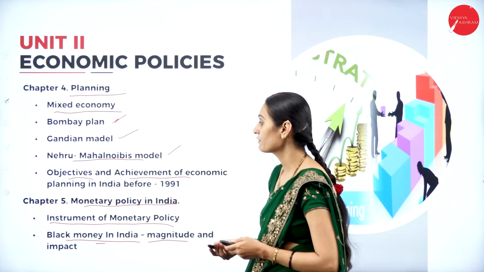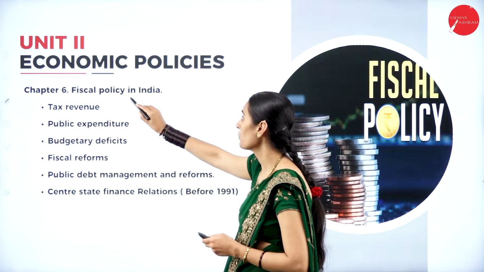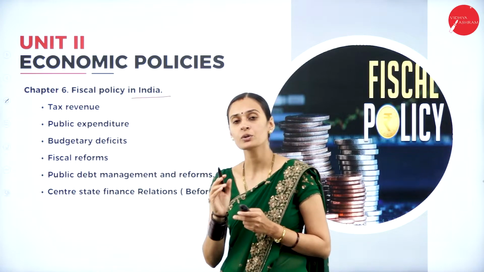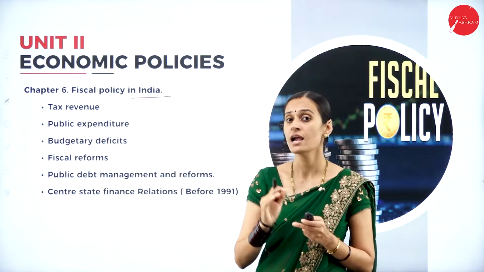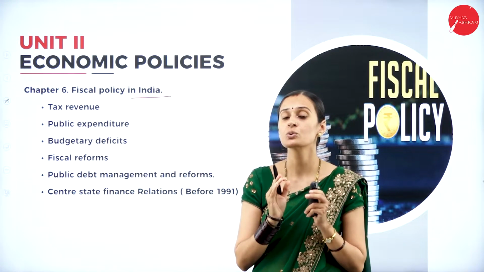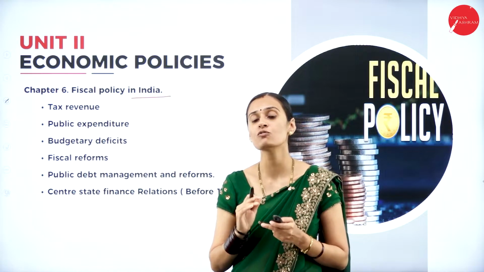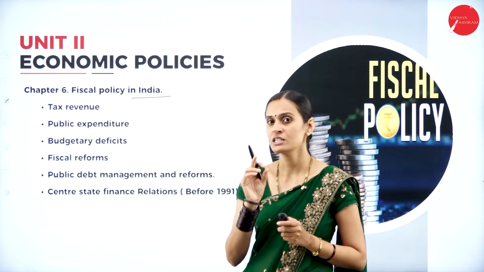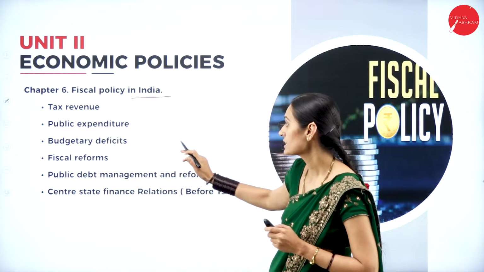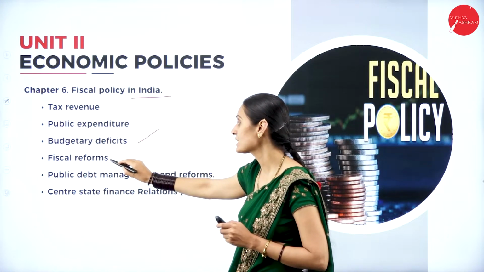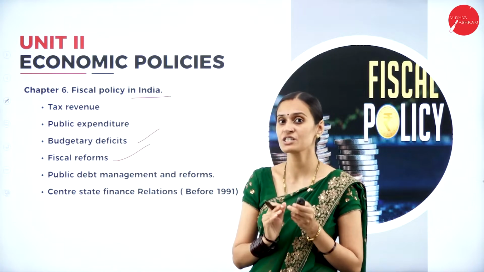Okay, so these are the different chapters, and one more chapter belonging to this unit is fiscal policy. In this chapter, we are going to discuss tax revenues and their different types, direct taxes and indirect taxes, and also the Goods and Services Tax, GST. And next, public expenditure and its trends. And next, budgetary deficits, that means expenditure is more than revenues, which is considered a deficit budget.